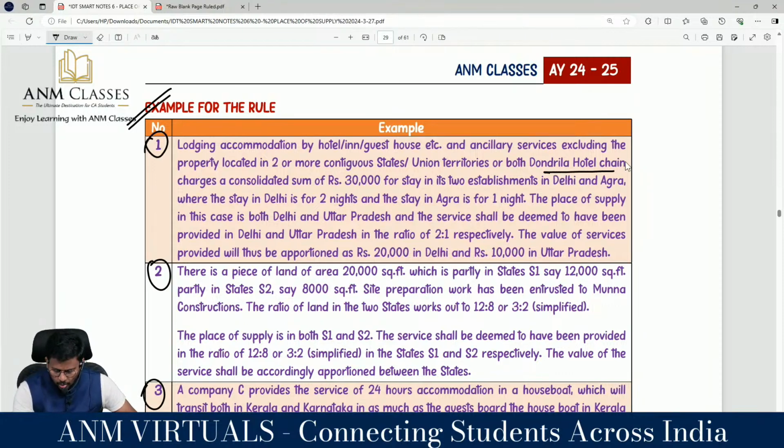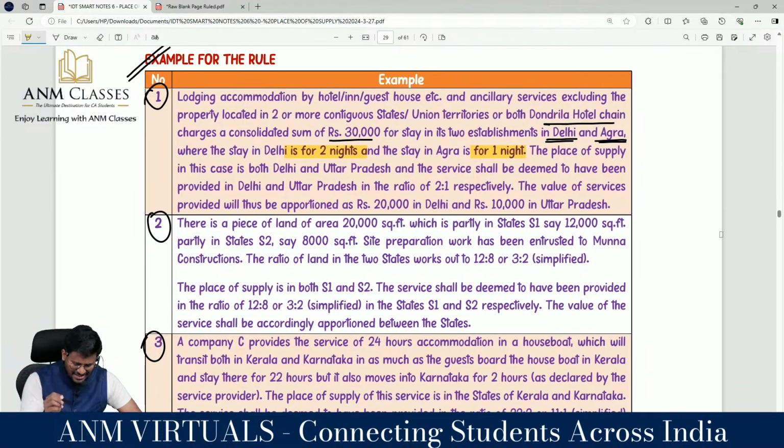The hotel chain or hotel charges a consolidated sum for stay in its two establishments in Delhi and Agra. அப்போ ரெண்டு இடத்துல நீ தங்க போற. ஒன்று டெல்லியில் இருக்கிற ஒரு ஹோட்டல்ல, ரெண்டாவது where the stay in Delhi is for how many nights? 2 nights and the stay in Agra is for 1 night. இப்படி நீ காம்போசிட்டா கன்சாலிடேட்டா புக் பண்ணியிருக்க. ஓகேவா? டெல்லியில் இருக்கிற ஹோட்டல் எத்தனை நாள்? ஆக்ரால. Place of supply in this case is both Delhi and UP, Uttar Pradesh. The service shall be deemed to have been provided in Delhi and UP in what ratio?